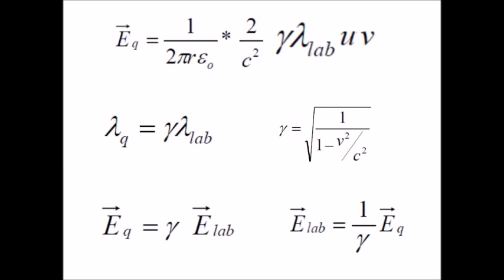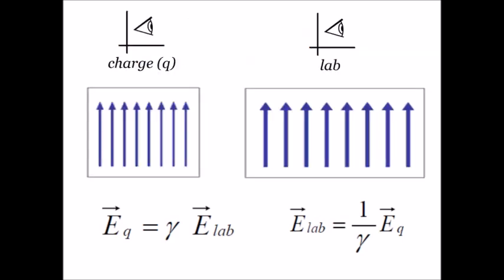We've been focused on the charge frame of reference for so long that it's easy to forget that we want a final answer in terms of what the laboratory will observe, because we work in a laboratory. In this case, it will see a stretched, less intense field. Wait a minute. There's going to be an electric field, a less intense field, but an electric field in the laboratory? No way. I thought you said that there was no net charge on the wire in the lab.